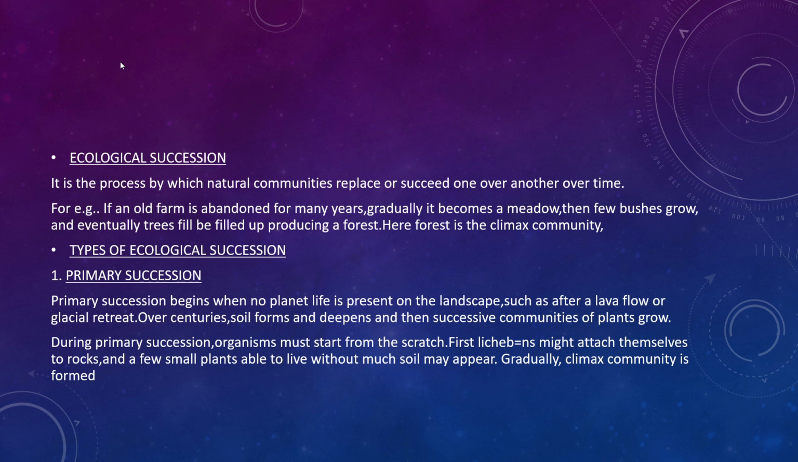First, lichens. They might attach themselves to the rocks. And then a few small plants able to live without much soil may appear. Gradually, the climax community, the trees, will be formed. So did you understand? Start from scratch. The lichens attach themselves to the rocks, and then a few small plants will be able to live without much soil. Then they will decompose and they will cause plants, and then the plants will grow to trees, and the climax community, the forest, will occur.